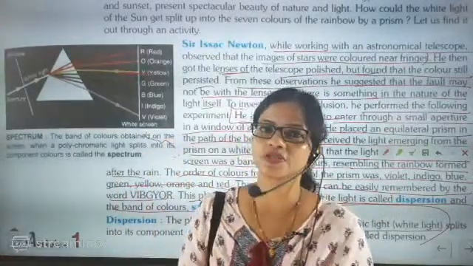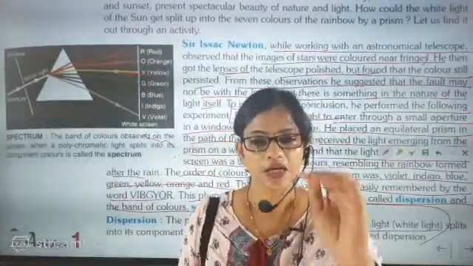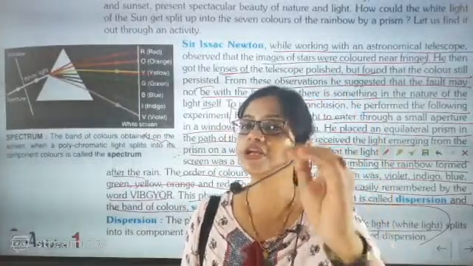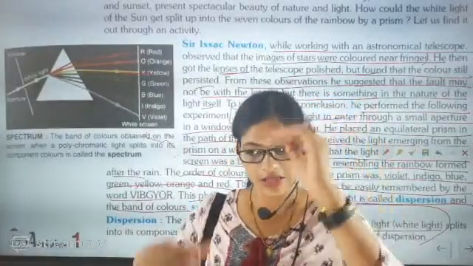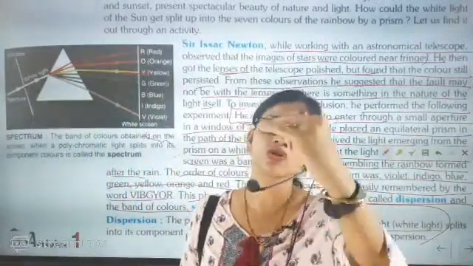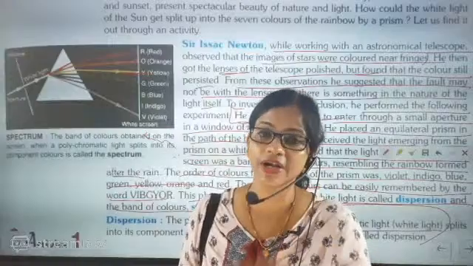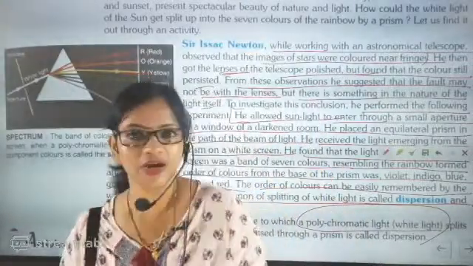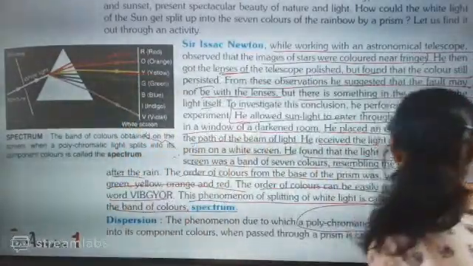So once he took the prism, one thing is for sure, beta: the light wave which is entering inside the prism is having deviation or bending. So this deviation or bending is more. I am going to explain this part so that you will understand this nicely.